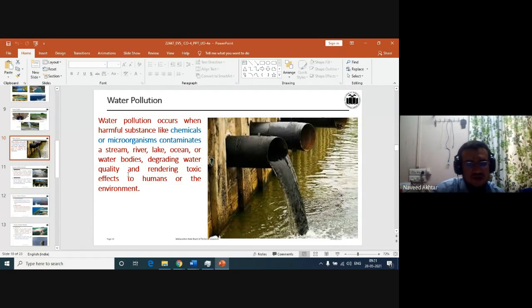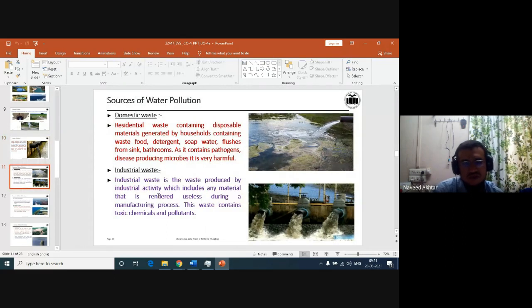Okay, so different sources of water pollution you can see. Domestic waste, the residential waste that comes out of our homes, is disposal material generated by households containing waste food. We are using soap, detergent, and that water also contaminates. Flushes from sinks and bathrooms contain pathogens, bacteria and other microorganisms that produce disease.